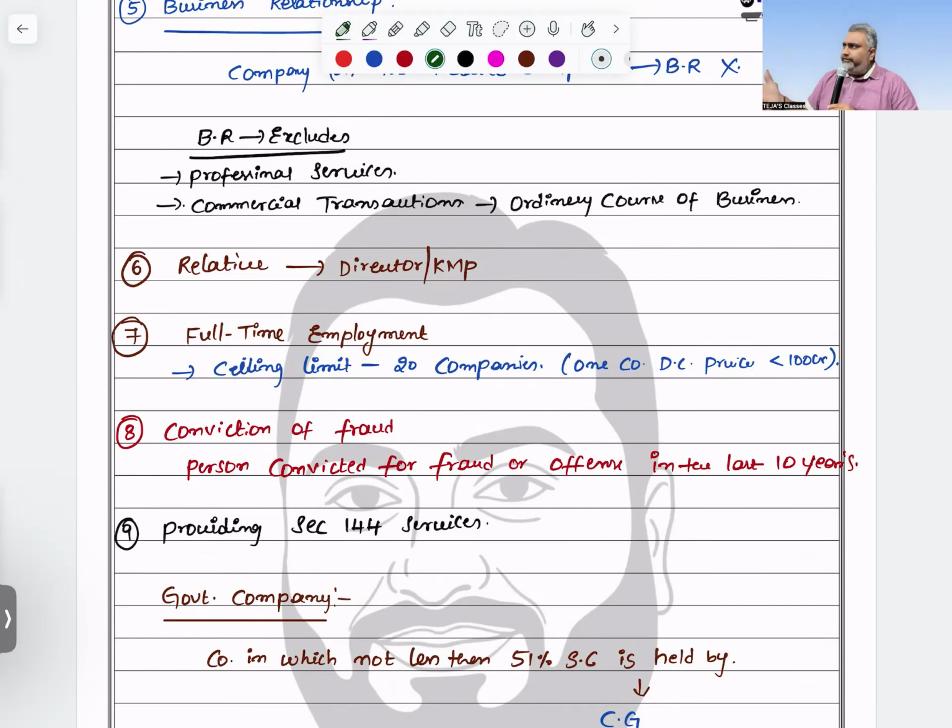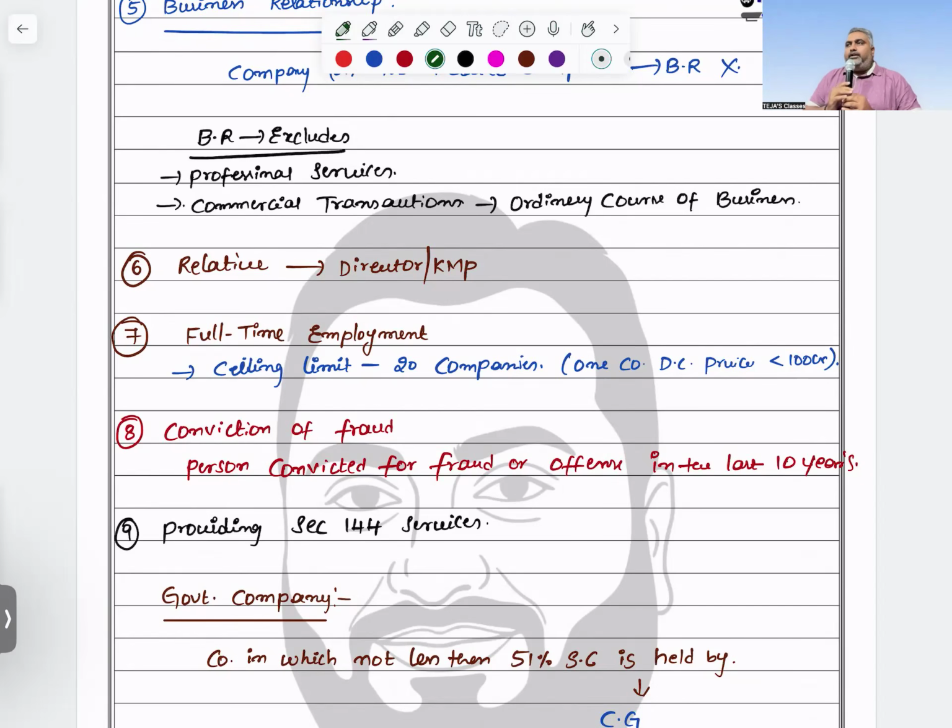So lover is nowhere in the relative definition, wherever you see, as per the Income Tax Act or anything else. That's the reason stepchildren are there, step brother is there, but stepwife was not included. Correct? But still there is a chance of influencing the independence. Wherever there is a chance of threat to the independence, then automatically disqualification comes into the picture.